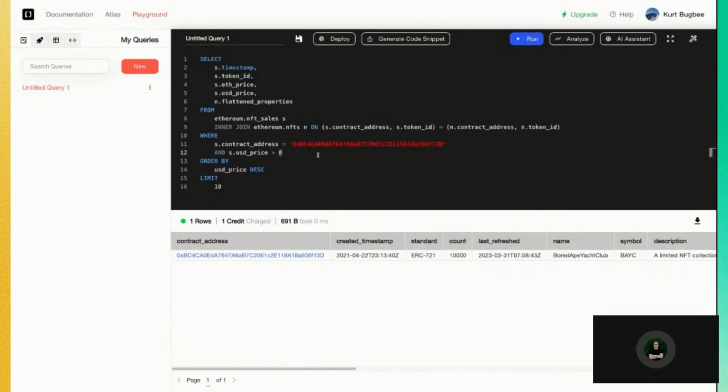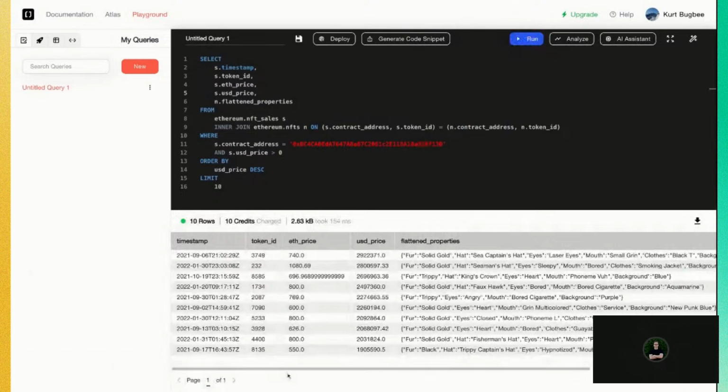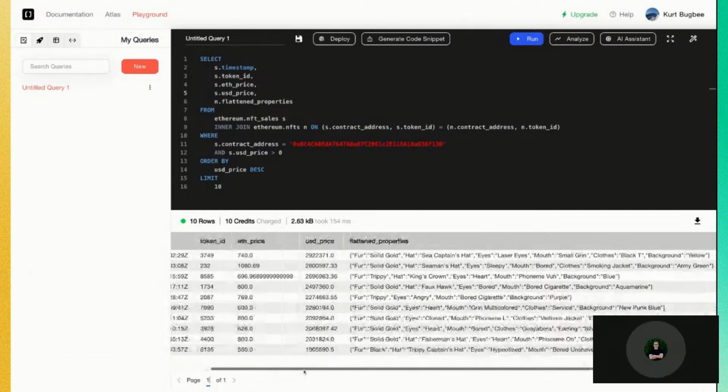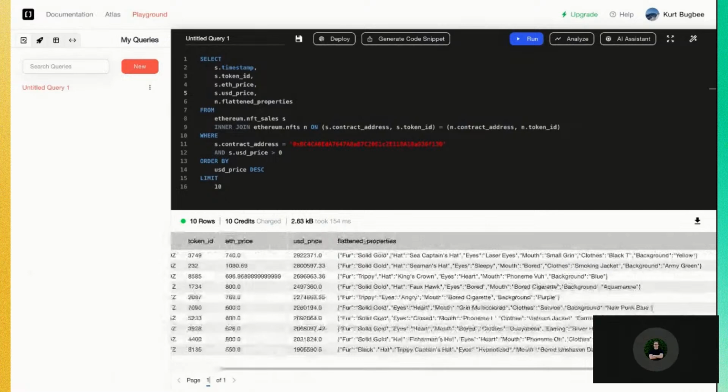We're making sure that there was a price greater than 0 to make sure this was a true sale. And we're still doing the same ordering. Now I've cut down on the list of fields that we're selecting for the sake of readability. So now here we have the same top 10 sales that we mentioned earlier, but now we're